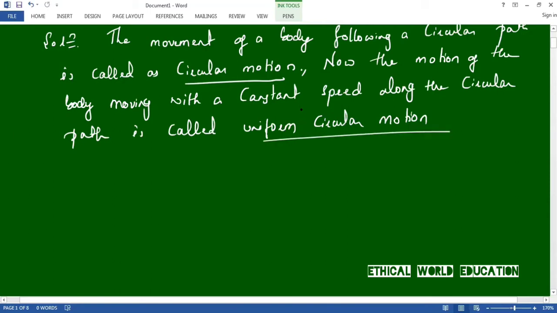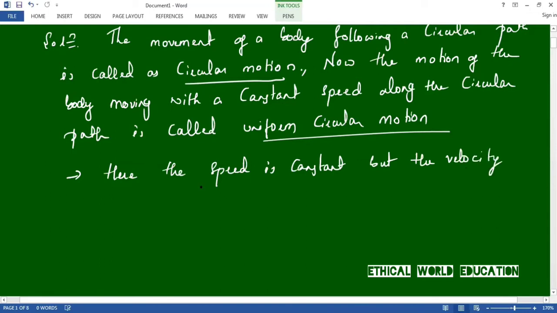Here the speed of the body is constant, but the velocity changes. The velocity is changing because velocity is linked with direction. The direction of circular motion will be changing. So speed is constant, but the velocity is linked with the direction. That is the reason why velocity changes. Let us write the diagram of this.